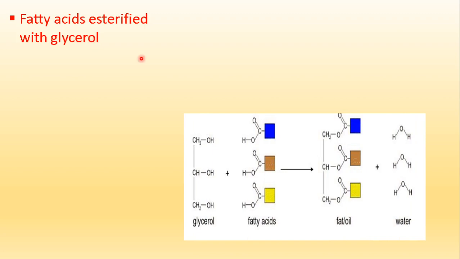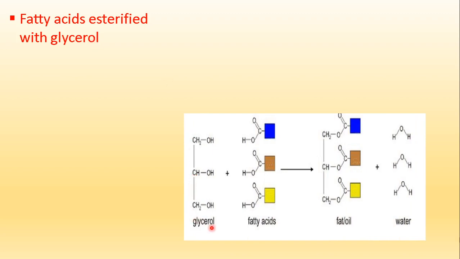Now fatty acids, they're getting more complex. When a fatty acid, that is an R group with carboxyl, gets esterified, that means it forms an ester bond with glycerol, which is a trihydroxypropane. So let us see further here how it can happen.